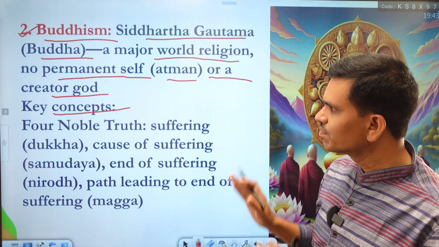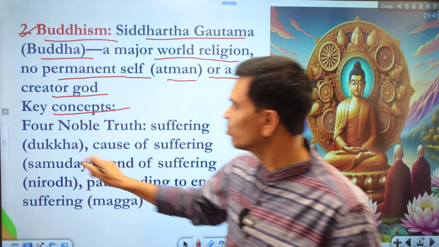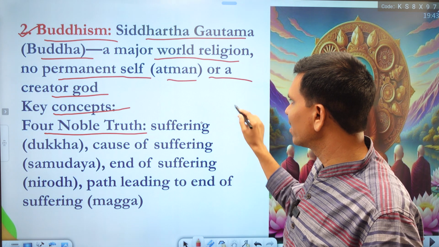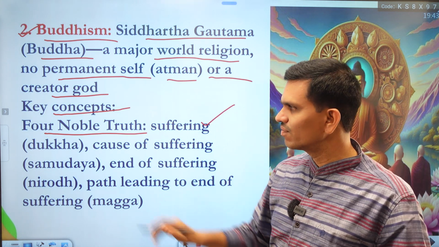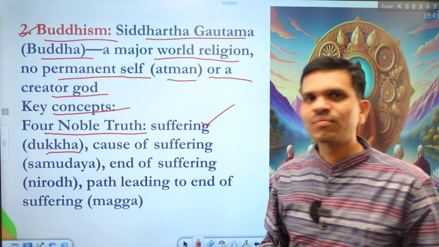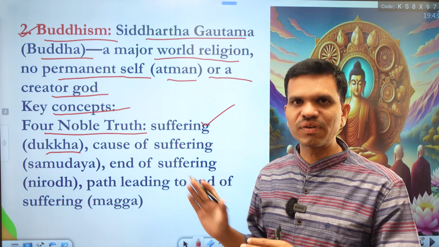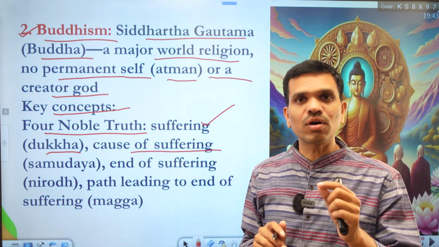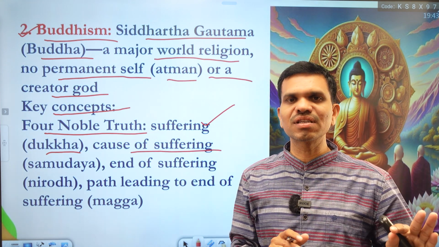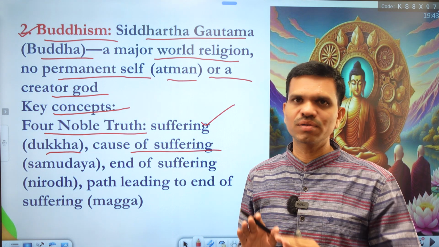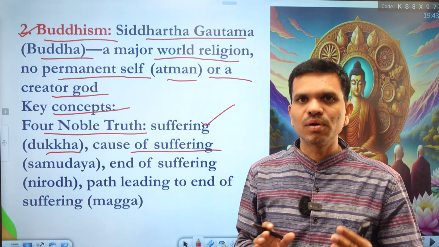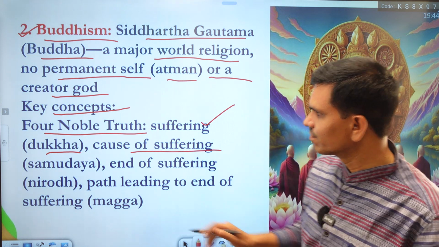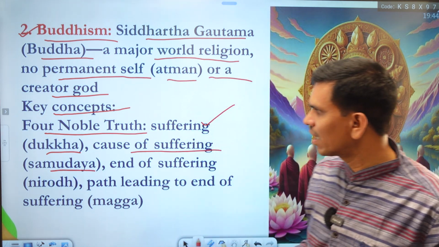The very first important concept in Buddhism is the four noble truths. The first is suffering. Suffering is the truth of human life, which is dukkha, sorrow. Then we have the cause of suffering. If there exists suffering, there must exist a cause of suffering, and we must go to that cause to eliminate the suffering. This is called samudaya, the cause of suffering.